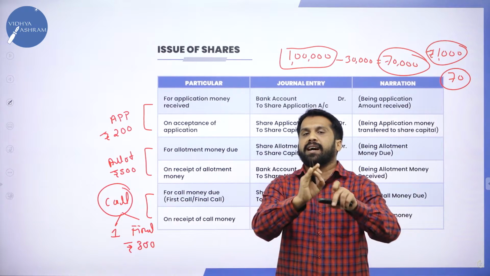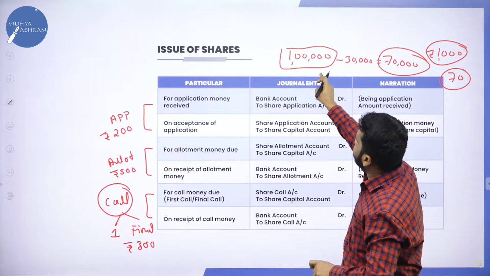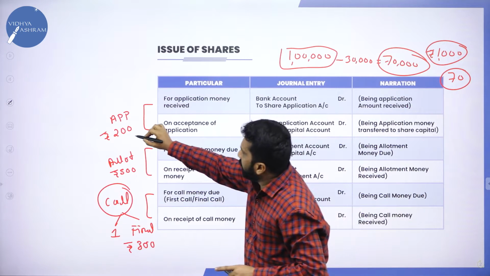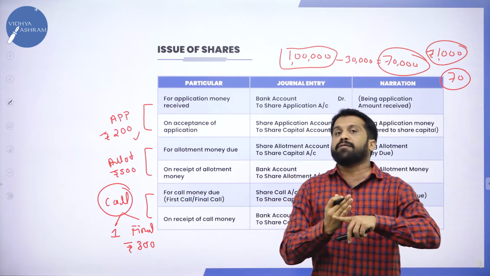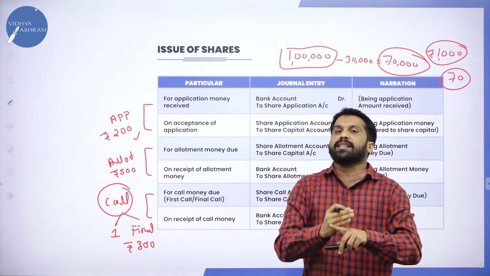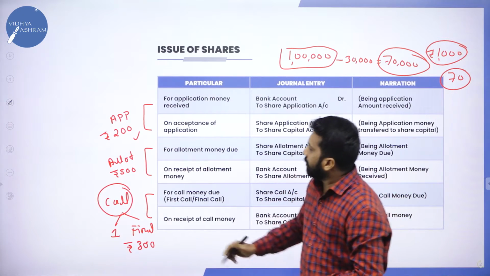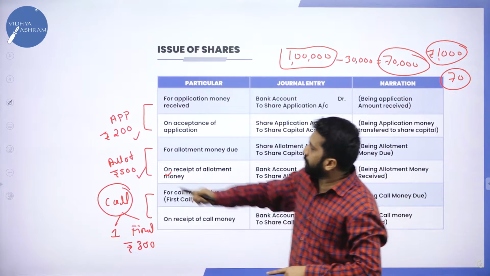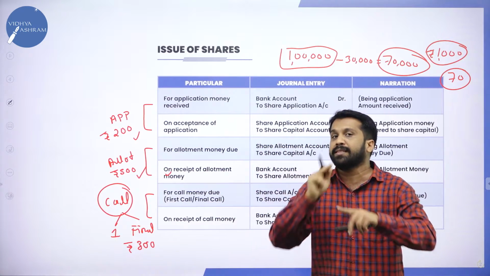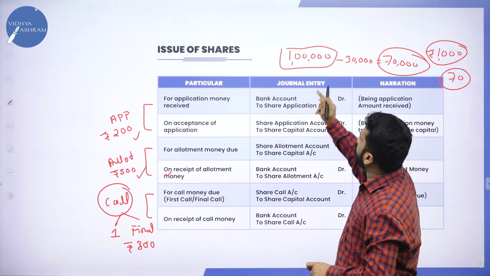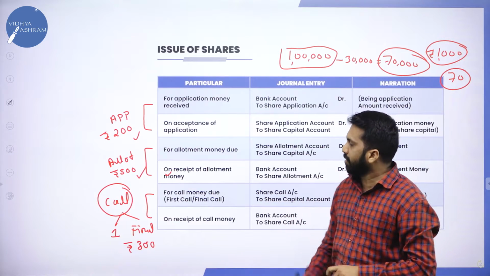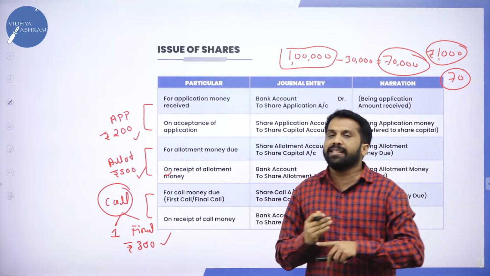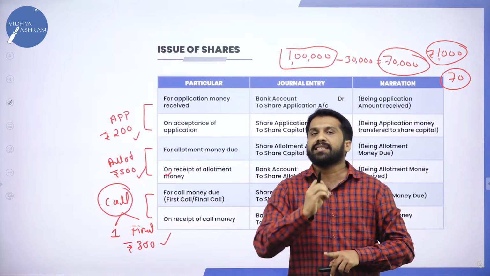If you are a member of the public or an individual who wants this company's share, at the time of application you have to pay 200. After applying, after 1 month, the shares will be allotted, and then you have to pay 500. You have already paid 700, so the balance is 300. After 1 month, you can pay that 300. Like this, on an installment basis, you can purchase shares.